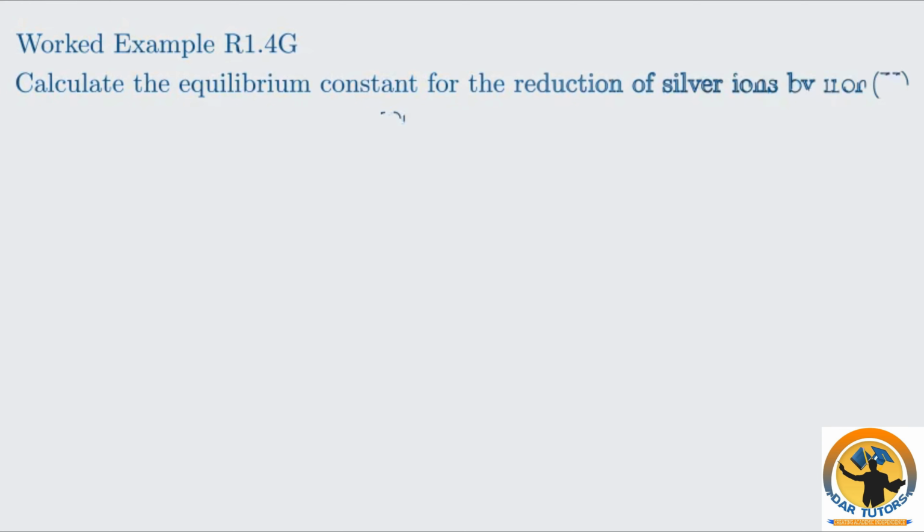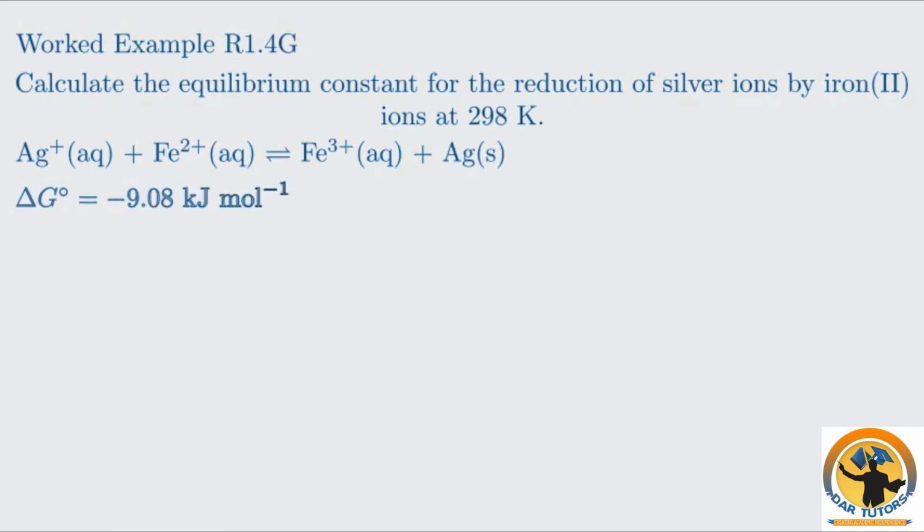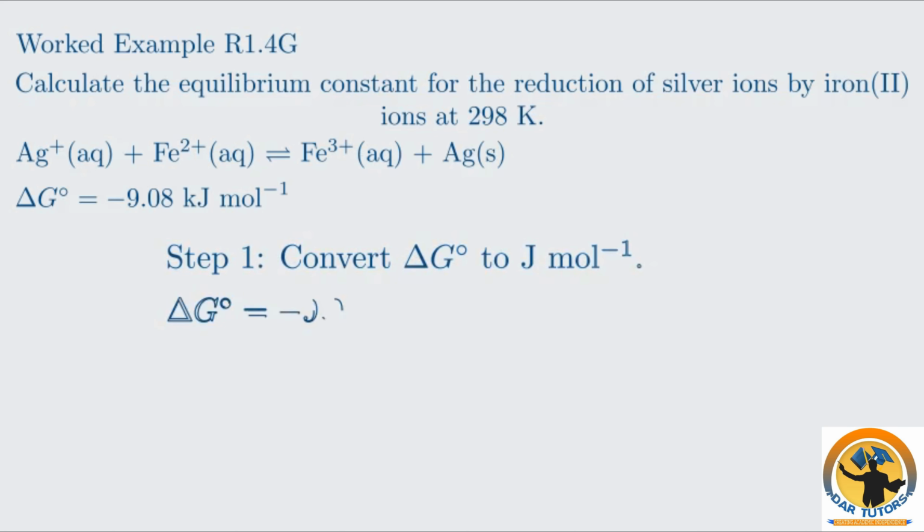Let's apply the relationship ΔG equals minus RT ln K to a couple of worked examples. First, we will calculate the equilibrium constant for a reaction with a given ΔG. We're given the standard Gibbs energy change for this redox reaction at 298 Kelvin. The first step is to convert ΔG from kilojoules per mole to joules per mole, since R is in joules. So minus 9.08 kilojoules becomes minus 9080 joules. This is a crucial conversion.